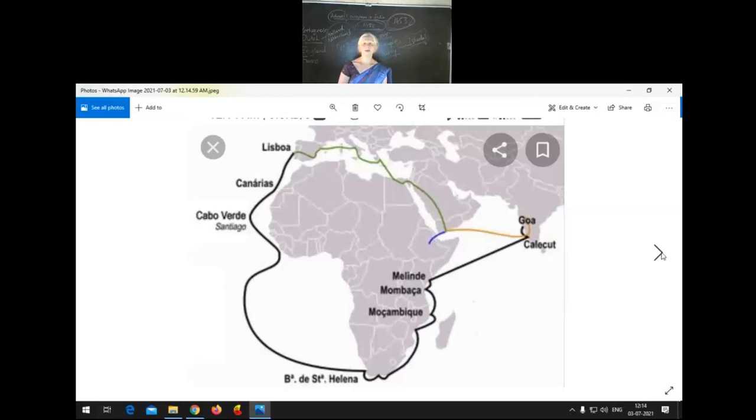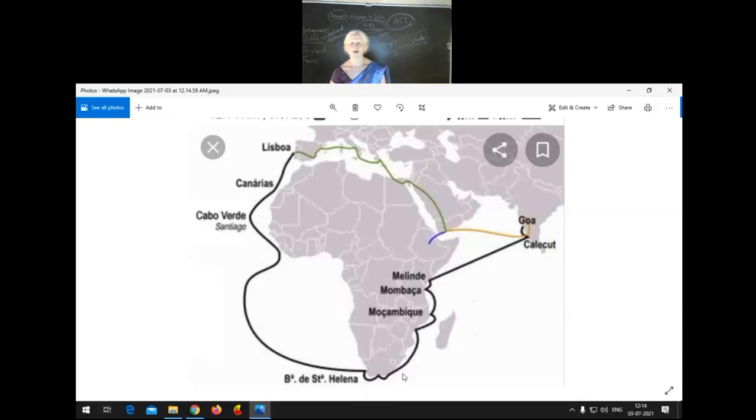Yes. So this is the sea route discovered by Vasco da Gama to India. You can see Lisbon there. Lisbon is the capital city of Portugal. From Lisbon, Vasco da Gama left, he came to the Cape of Good Hope, at the end of the African continent.